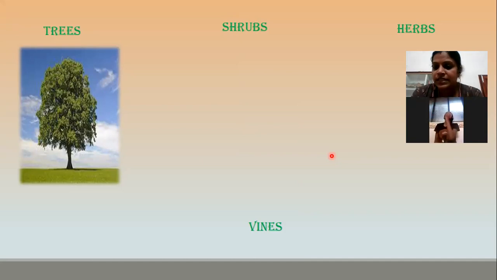See, in the starting, we said that some plants are able to make their own food. Some plants are not able to make. Do you remember? Can you recall it? So how many types? Three. Can you tell me which are they? Autotrophic plants. Yes, very good. Heterotrophic plants. And insectivorous. Autotrophic plants, heterotrophic plants, insectivorous. So that is the first classification.